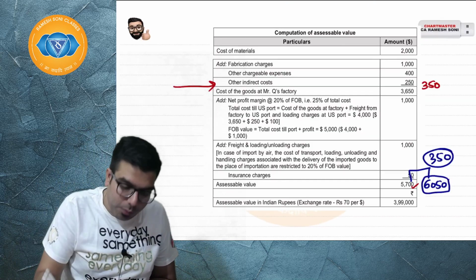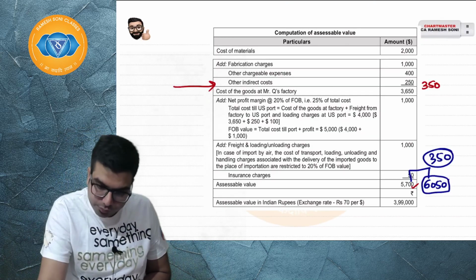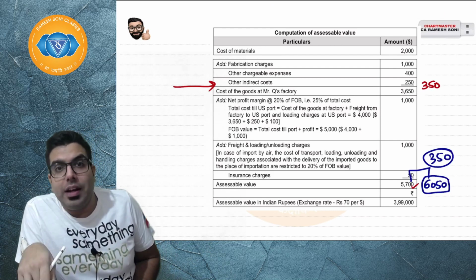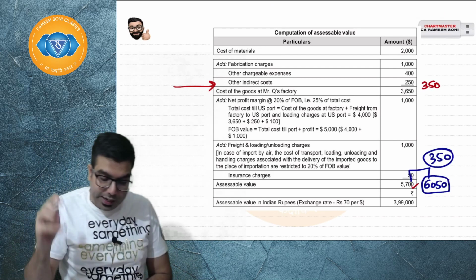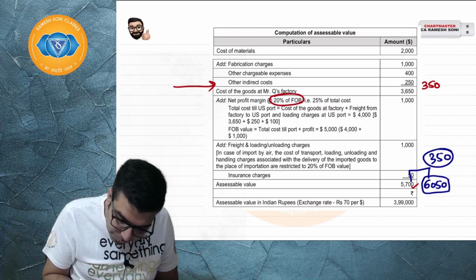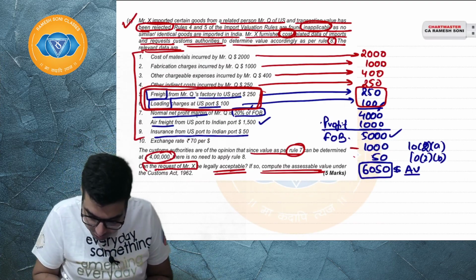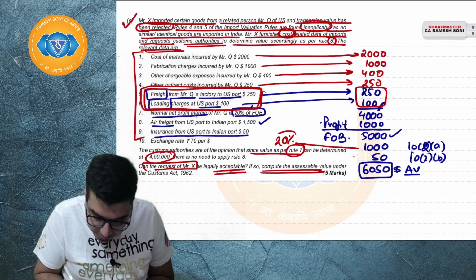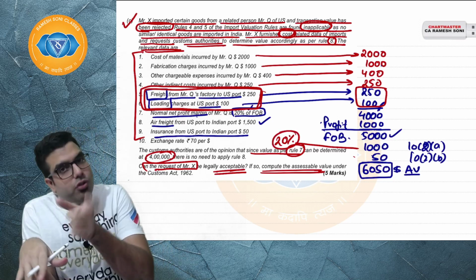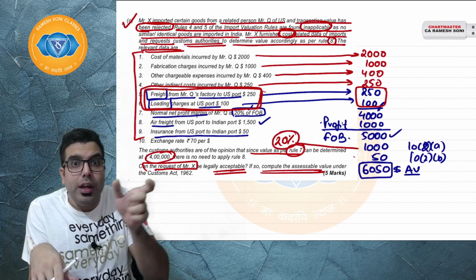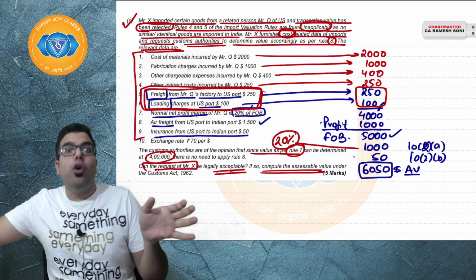So Baba, the problem is that it has been assumed that when you calculate this 20%, for an example, this is the cost of transportation, loading, unloading at the load port.